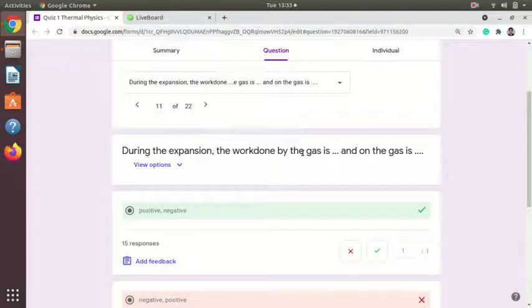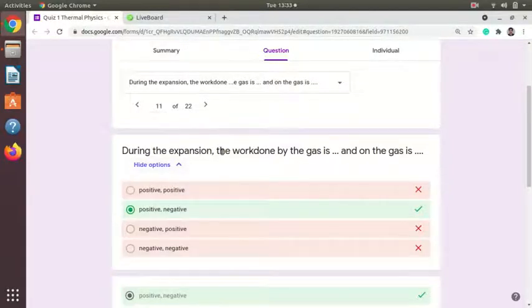During expansion, the work done by the gas. Here we have seen what the magnitude is. If the expansion is done by the gas, then the work done is positive, and if it is done on the gas, then the work done is negative.